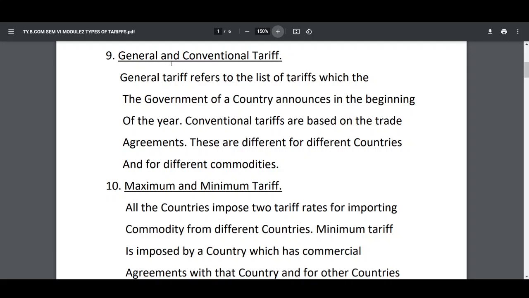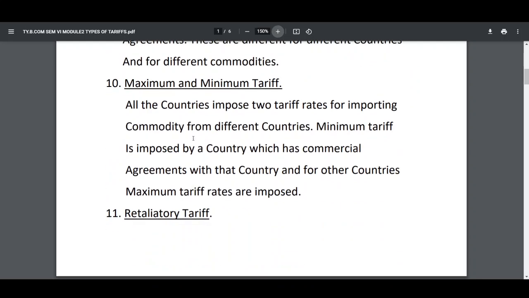Ninth, general and conventional tariff. General tariff refers to the list of tariffs which the government of a country announces in the beginning of the year. Conventional tariffs are based on the trade agreements. These are different for different countries and for different commodities.